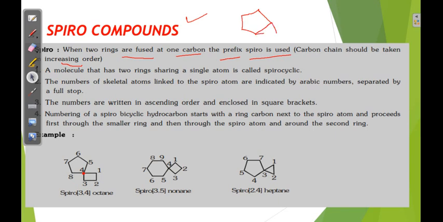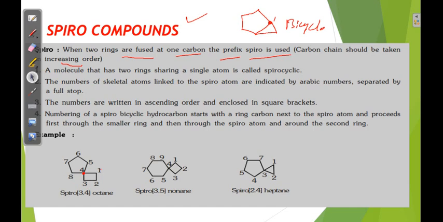Suppose a bicyclic is there, numbering starts from here. But in a spiro compound, numbering starts from the carbon next to the spiro carbon. It is not a bridgehead carbon actually, it is the spiro carbon. So these are quite opposite rules.